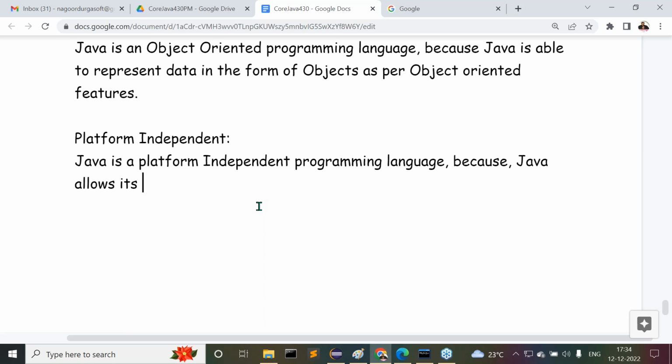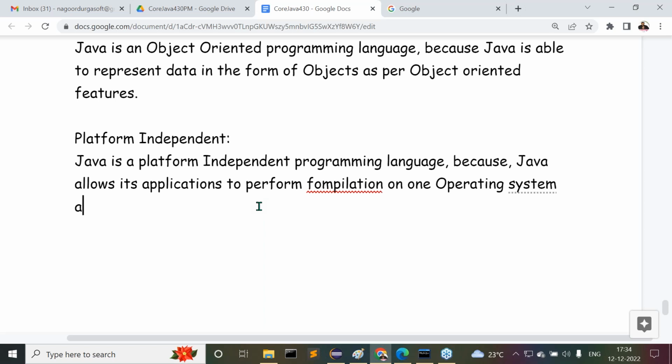Java allows its applications to perform compilation on one operating system. Am I right or not? And execution on another operating system. Because of this reason, we can understand Java is a platform independent programming language.